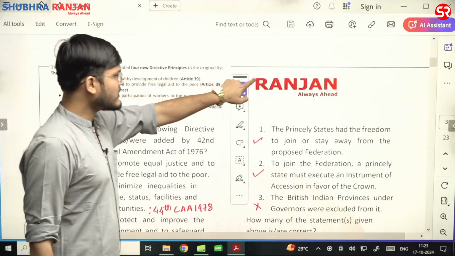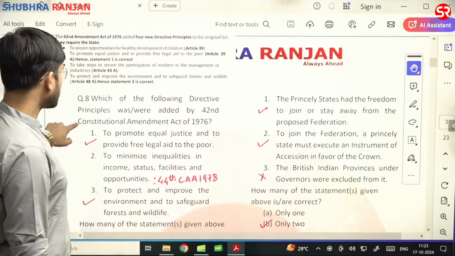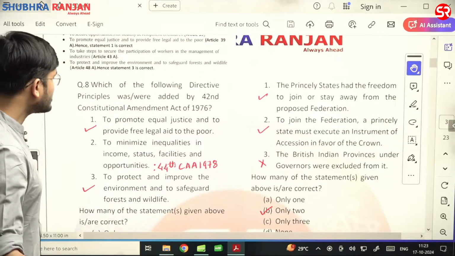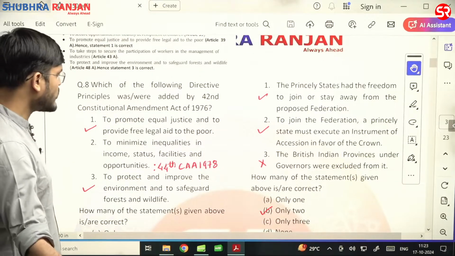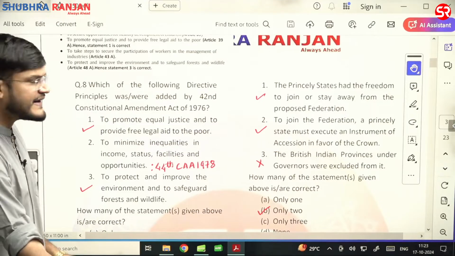Now the next question is with respect to question number 8. Question number 8 is saying which of the following directive principles was or were added by the 42nd Constitutional Amendment Act of 1976.